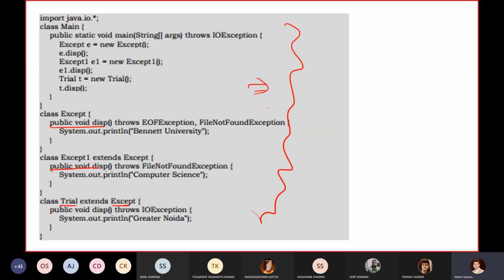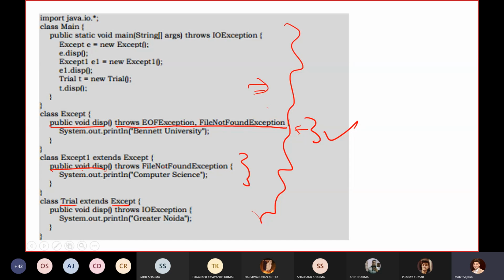Yes, we can perform overriding, but remember, here we are writing throws EOF exception and file not found exception. As I told you, you can write multiple exception classes, no issue at all. Till now, your code will execute successfully. But in this block, it will check whenever you are overriding this method.